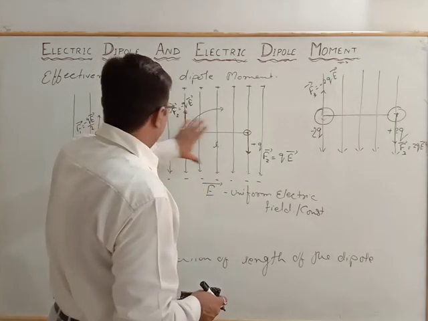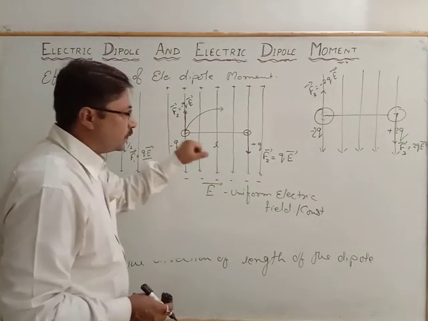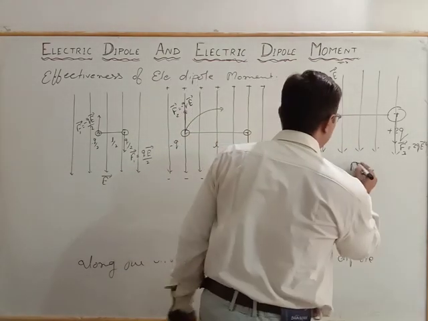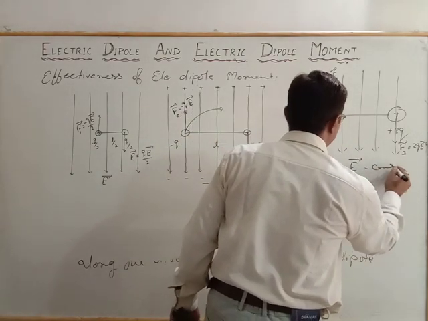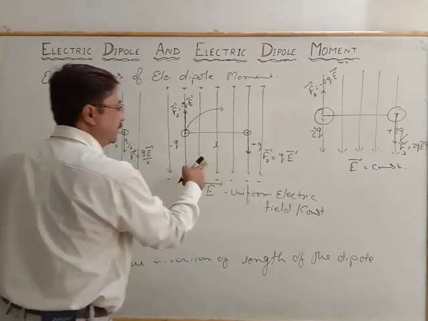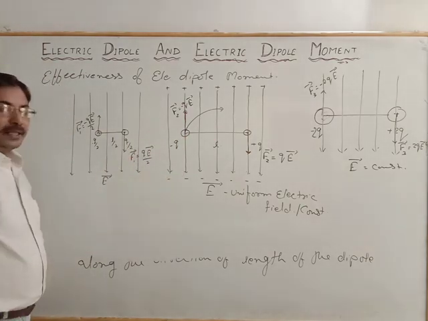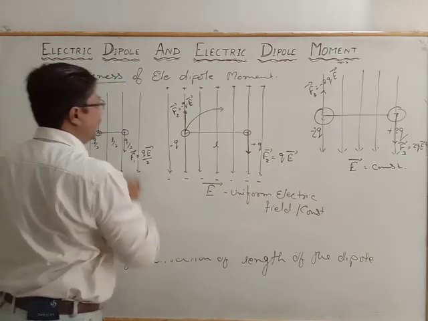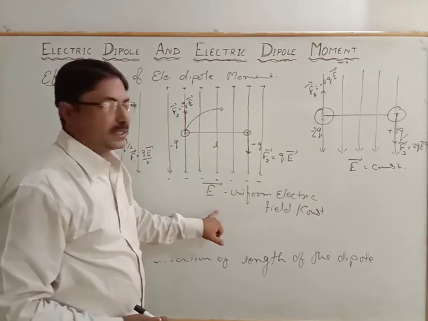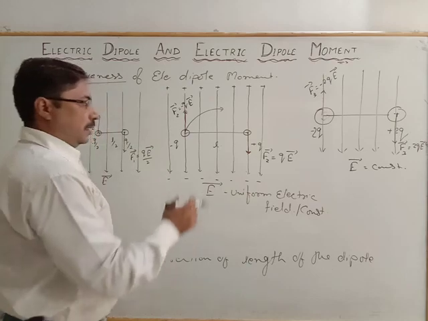If we place and observe all three, we observe that the strength of the force is much greater in this arrangement where the charge is greater, and the field is constant. Here the force is comparatively less, and here the force is much less in the three cases. That shows the effect of each dipole in the constant electric field. That means the effectiveness depends upon two things.